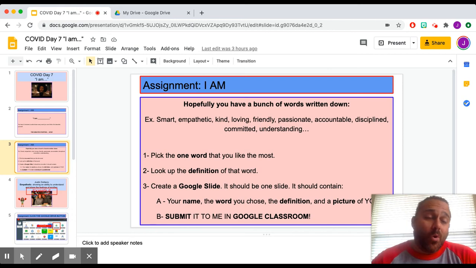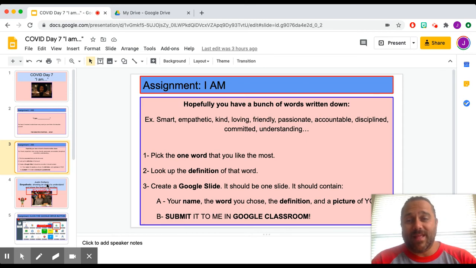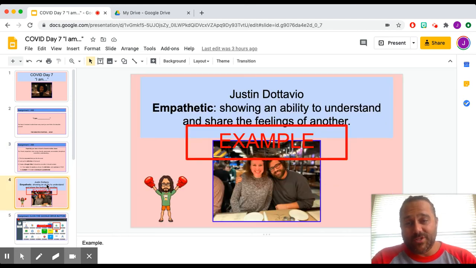Then I want you, hopefully you have a whole bunch of words written down, right? And I want you to pick one word that you like the most, look up the definition of that word, and you're going to create a Google slide. It should be just one slide, and it should contain your name, the word you chose, the definition, and a picture of yourself. And you're going to submit that in Google Classroom or via sharing it.